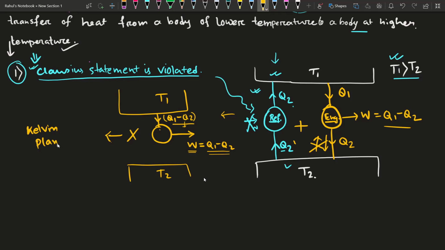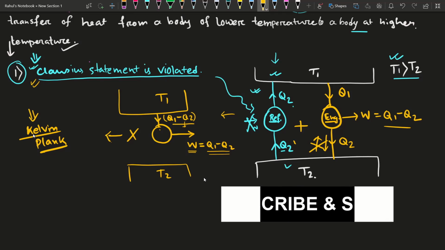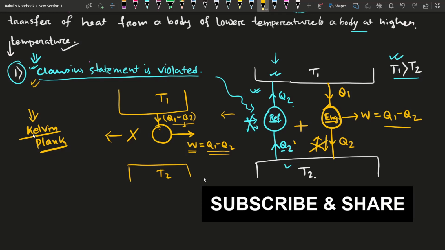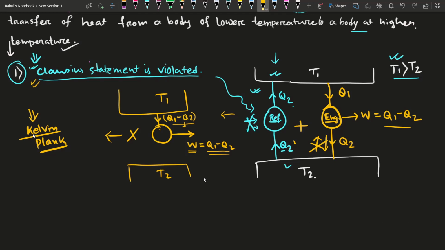So what we have seen is, if we first assume that the Clausius statement is violated in some case, then the Kelvin Planck statement will automatically get violated. That means, in the reverse direction, if the Clausius statement is true, then the Kelvin Planck statement will also be true, right? So these two are equivalent, but I cannot reverse it yet. I cannot say that if the Kelvin Planck statement is obeyed, then the Clausius statement will also be obeyed.